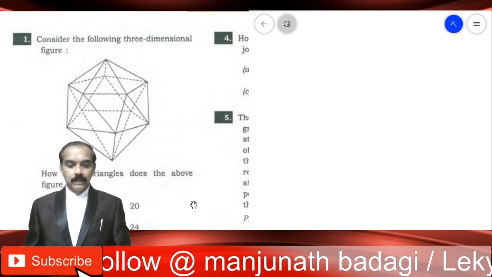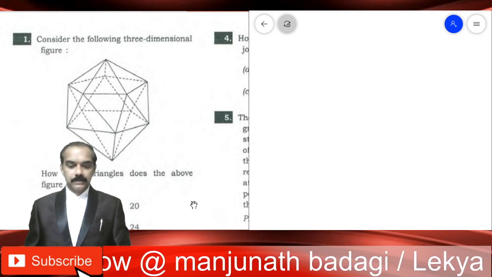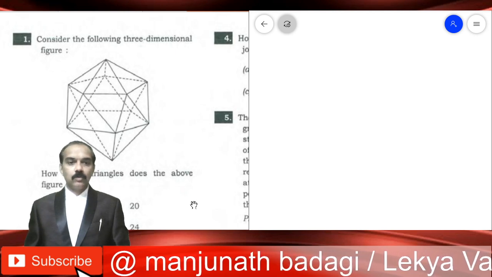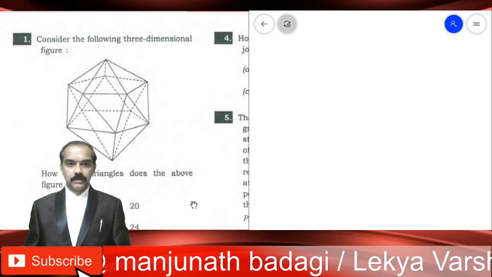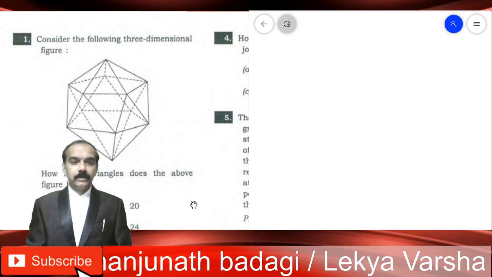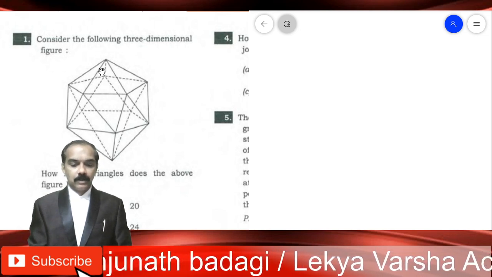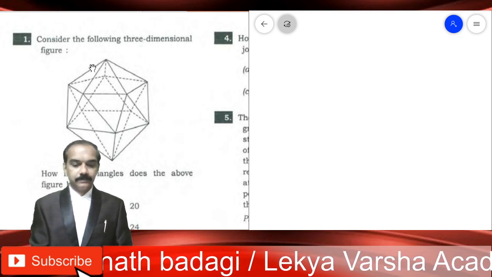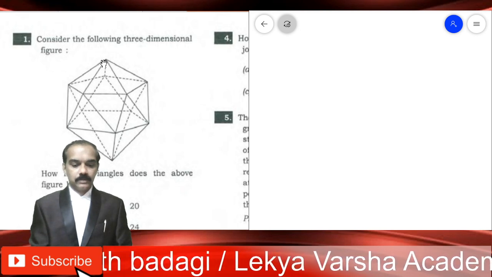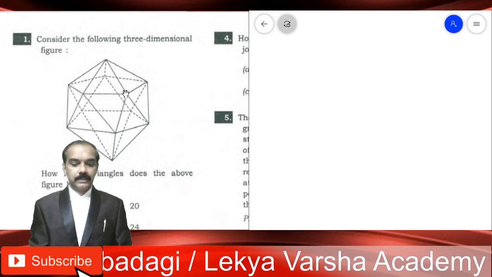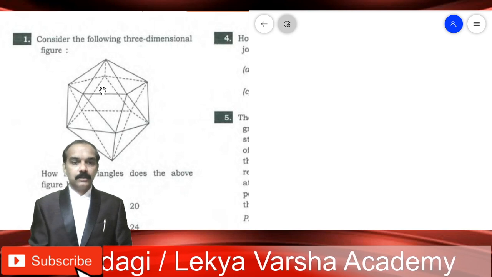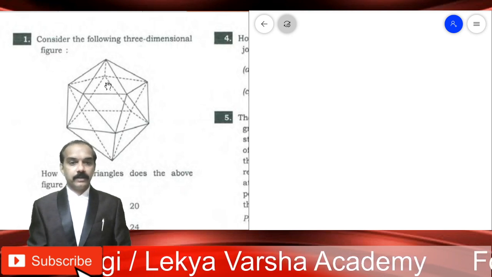Now, see, the thing is the method to count the number of triangles. In the front, you can easily count triangles like this. Those triangles which are marked by the dark lines are all the triangles on the front.